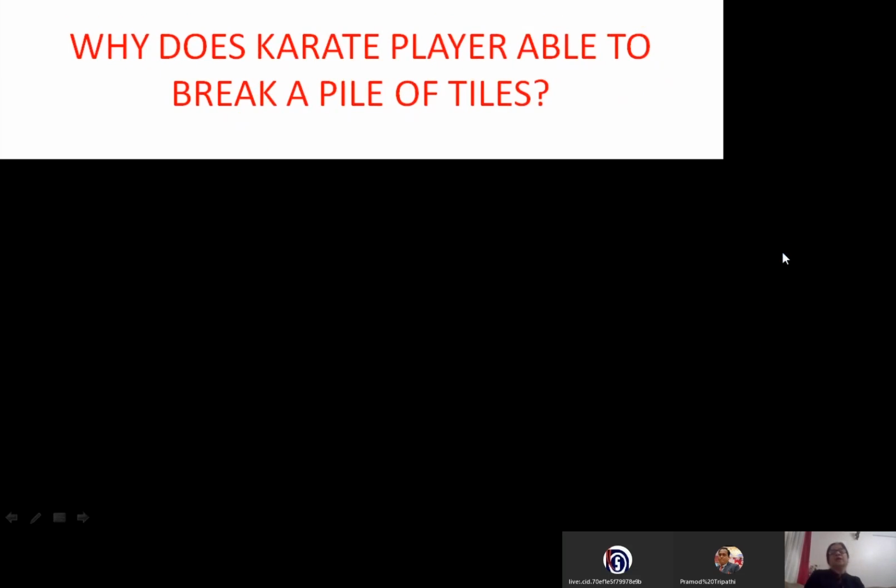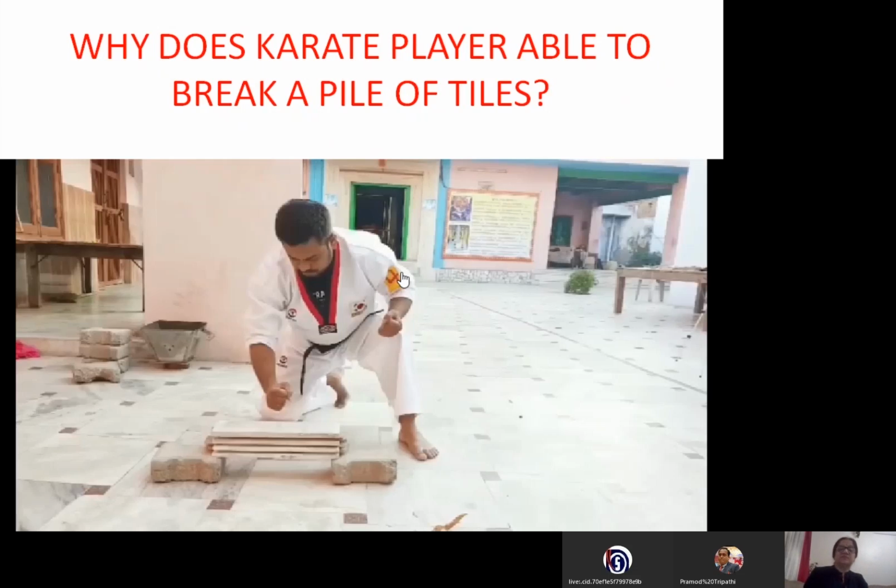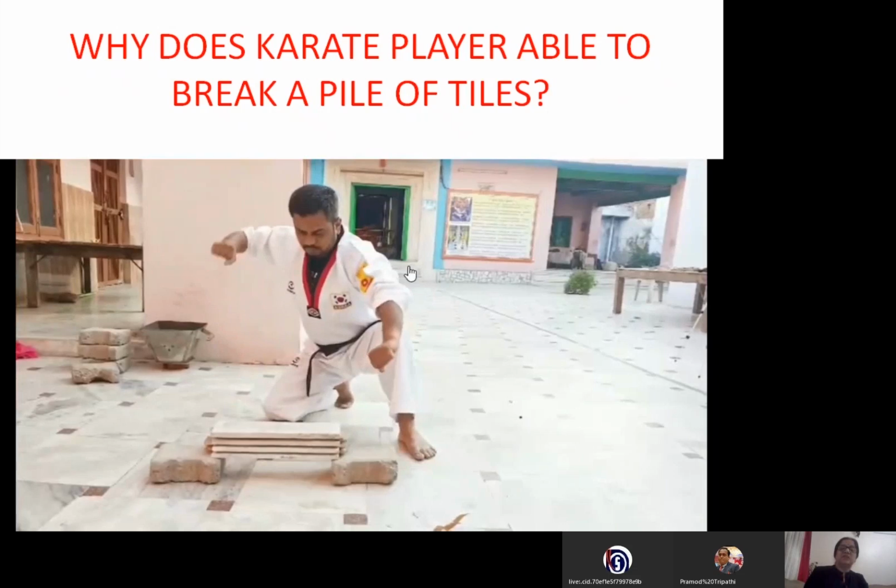Just you know, karate players, mostly see, if you or me want to break a pile of tiles, we will not be able to. We don't get that courage also to break because we know we'll get hurt. Okay. Now the karate players, even the small kids when they learn karate, they learn how to hit the pile of tiles. This karate player has a pile of tiles and he is able to break it.